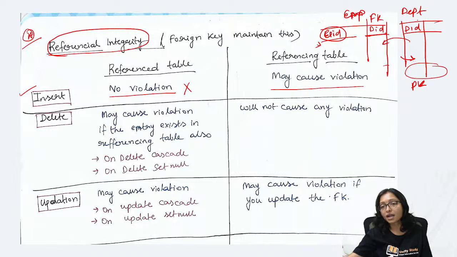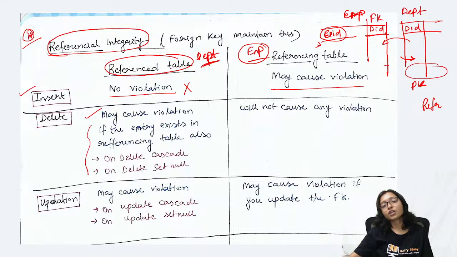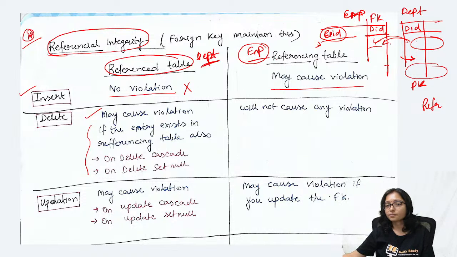The department table is the reference table. The employee table is the referencing table. This is the reference table, this is the referencing table. Okay, clear? Whenever I am deleting, you can see on delete there will be a problem, because if you are deleting data from the department that is already referenced here, it can create a problem.